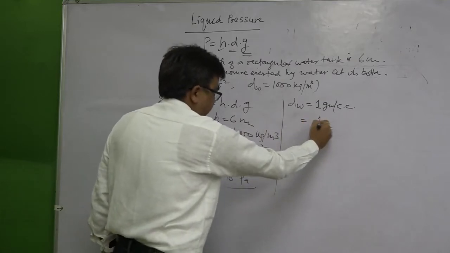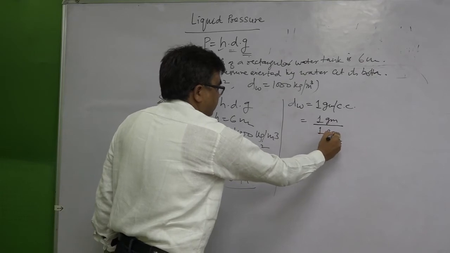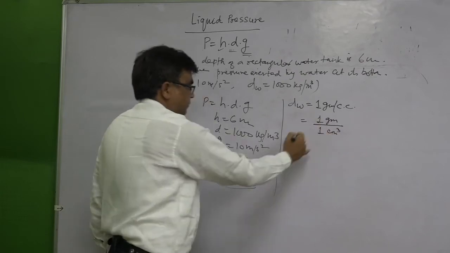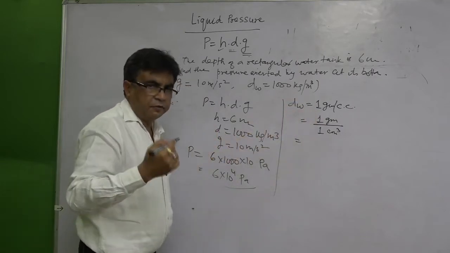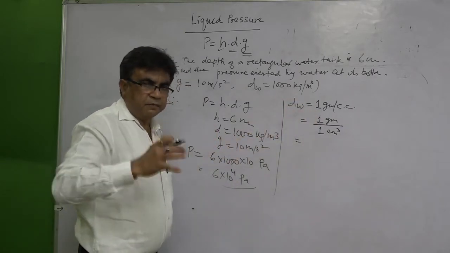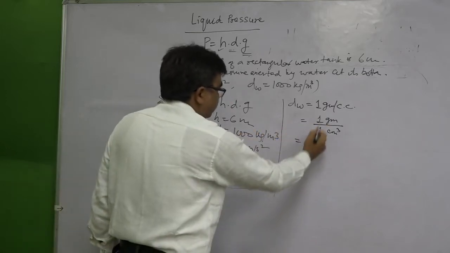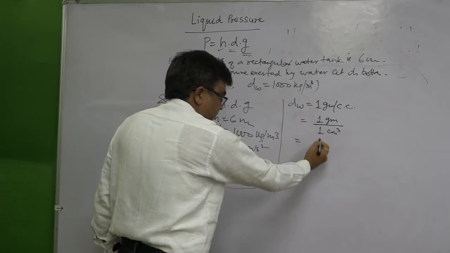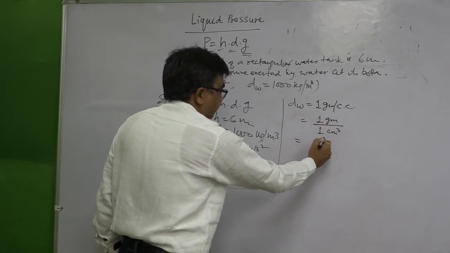So, 1 gram per cc means 1 gram upon 1 centimeter cube. You have to convert gram into kg, and to convert gram into kg we divide by 1000. So, it is 1 upon 1000, or 10 to the power minus 3 kg.